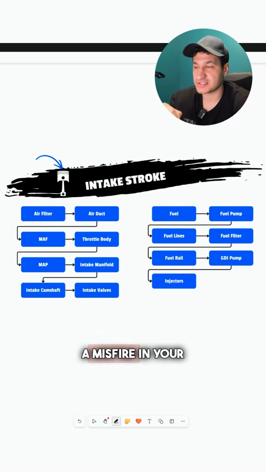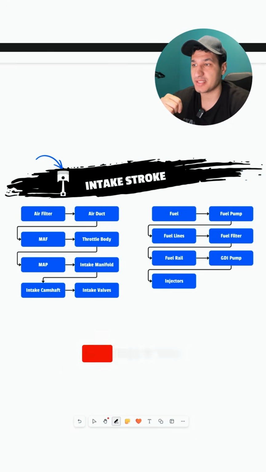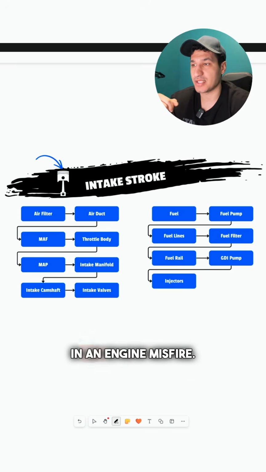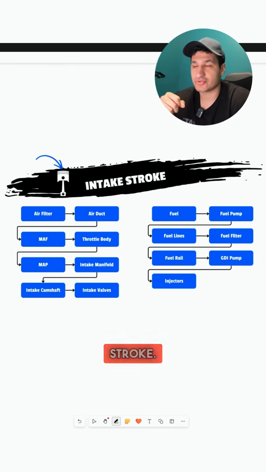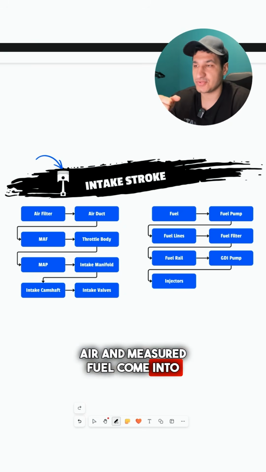All right, so if you're having a misfire in your car, to make this easier, think about the 4 engine strokes. If we have any disruptions in any of the strokes, it will result in an engine misfire. We'll start off with the intake stroke. The job of the intake stroke is to have measured air and measured fuel come into the combustion chamber.